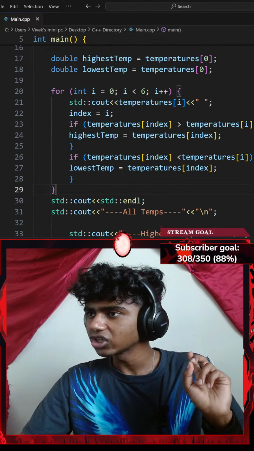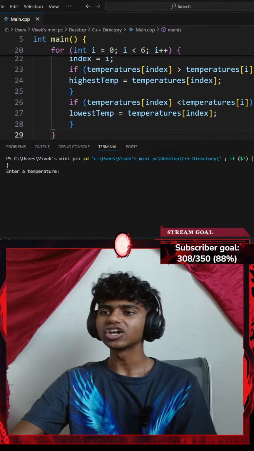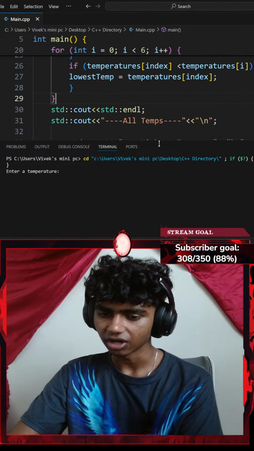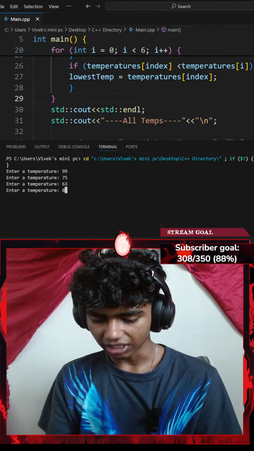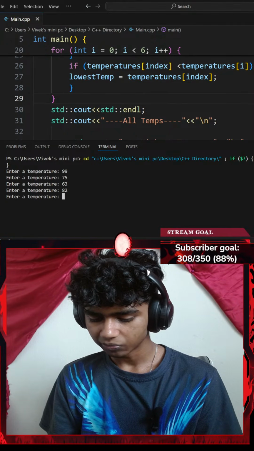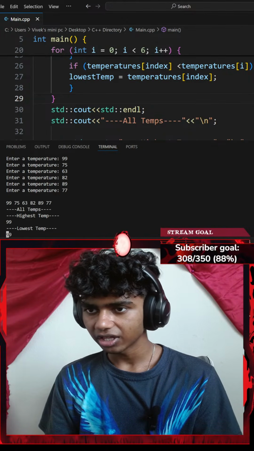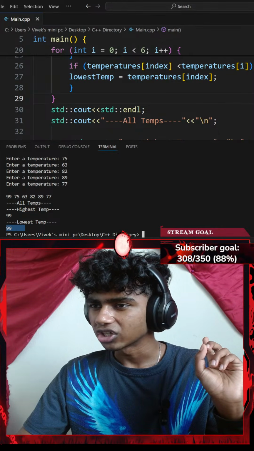Okay, let's go with Control S to save the code. If I run the command, oh yeah, that was the reason I got my if statements inside of my for loop, to have access to I instead of index 0. Okay, let's go with 99, 75, 63, 82. Let's go with like 89 and 77. Okay, highest temperature 99, lowest temperature 99.